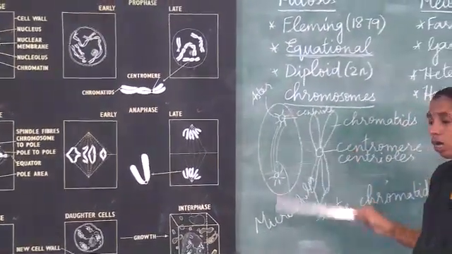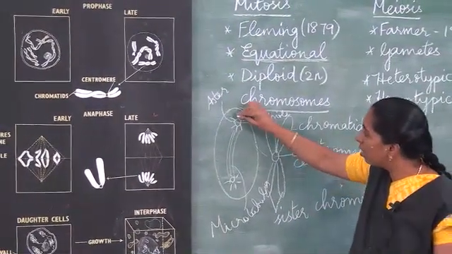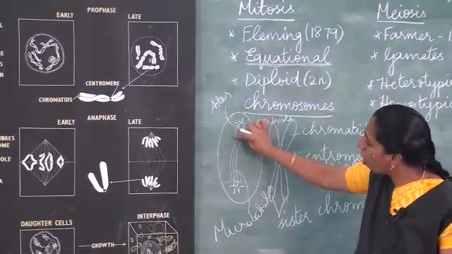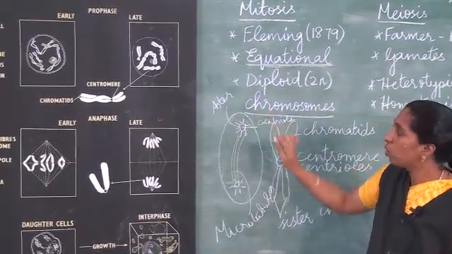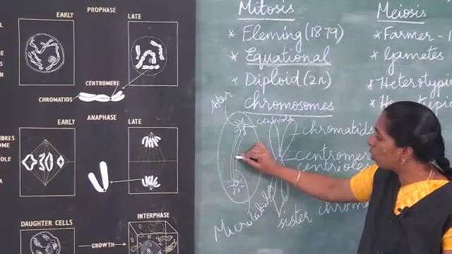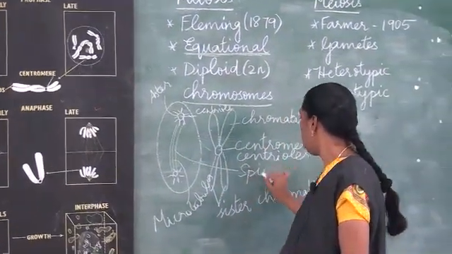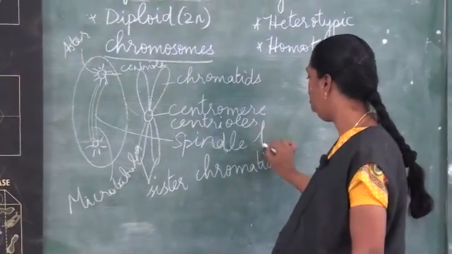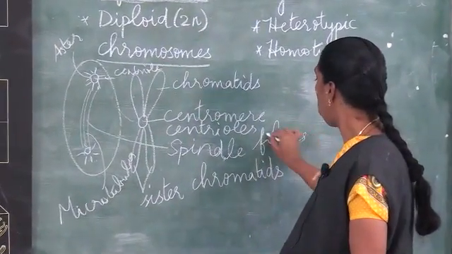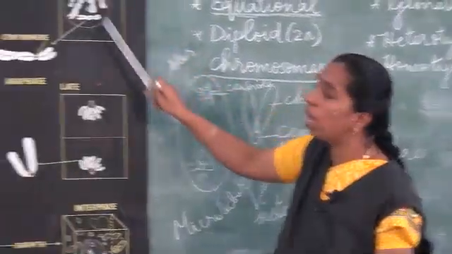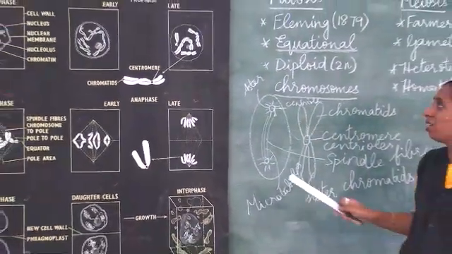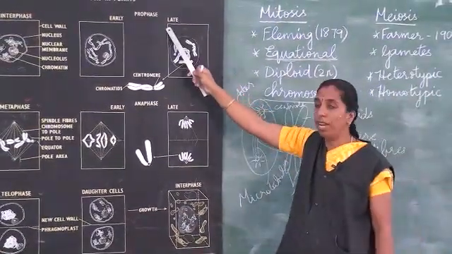They will move towards the poles, and aster rays, star shaped, are found near the poles. Spindle fibers are also made up of tube-like microtubule structures which will also move towards the poles. So these changes will take place in prophase stage.